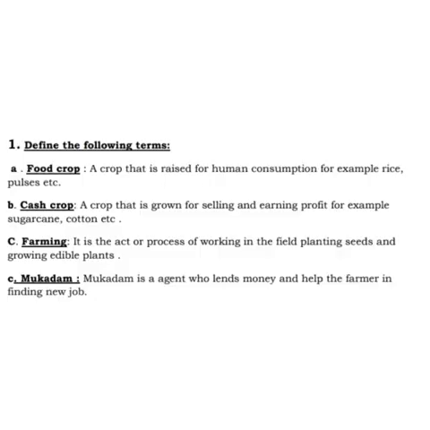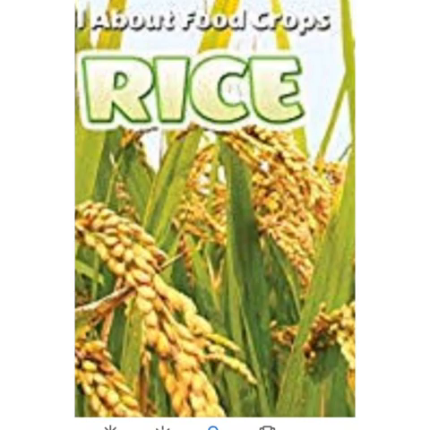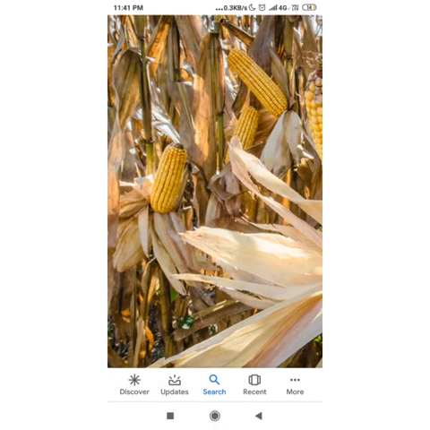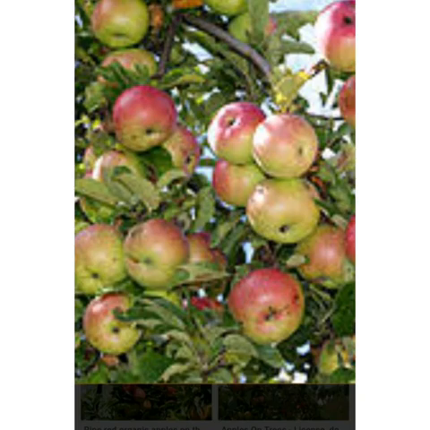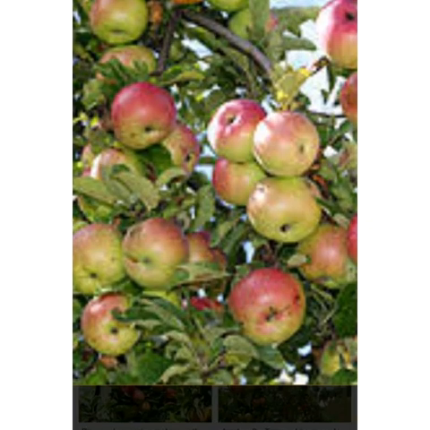Now, I have some definitions for you. The first one is food crop: a crop that is raised for human consumption. Second one, cash crop: a crop that is grown for selling and earning profit, that is, for commercial purposes. For example, sugarcane, cotton, jute, etc. Now the third one, farming. The activity of growing crops and raising livestock is called farming.